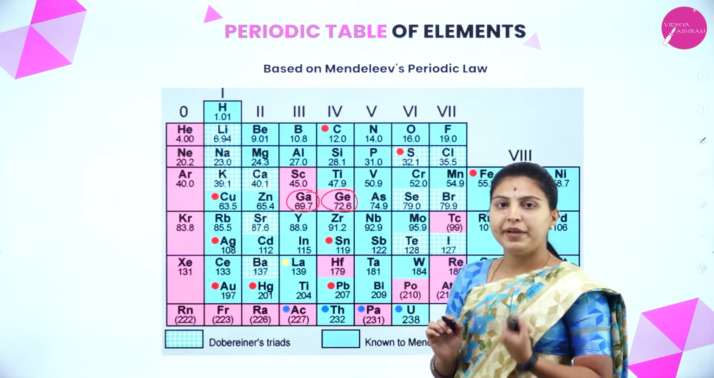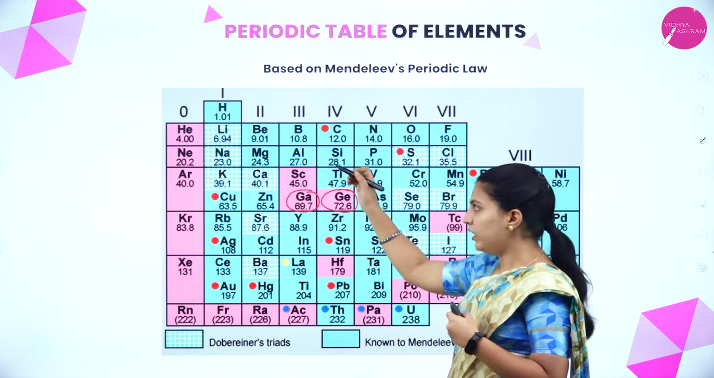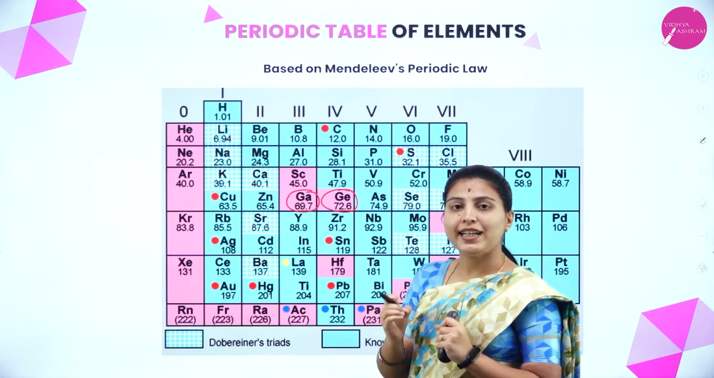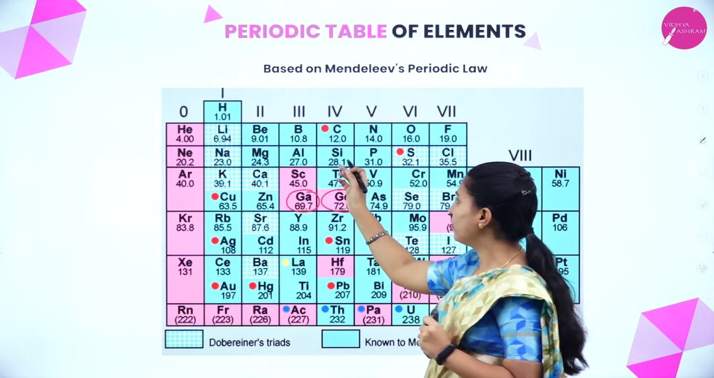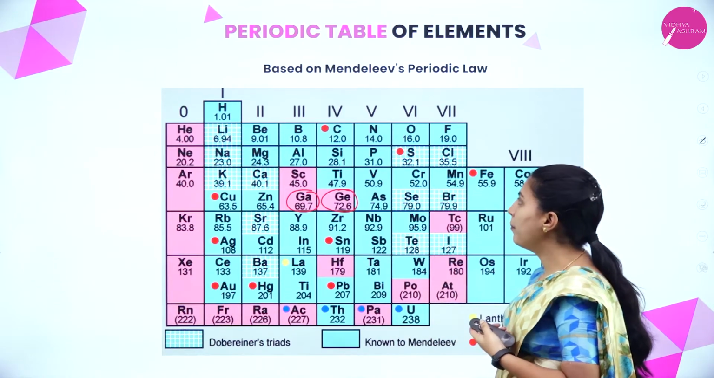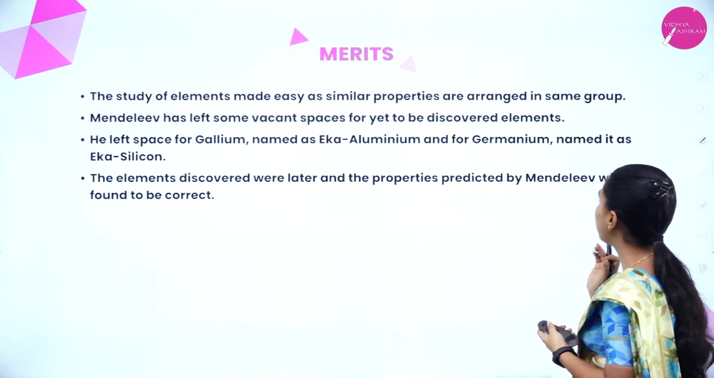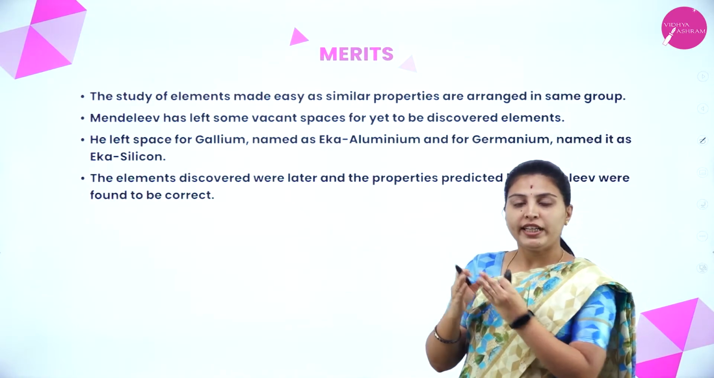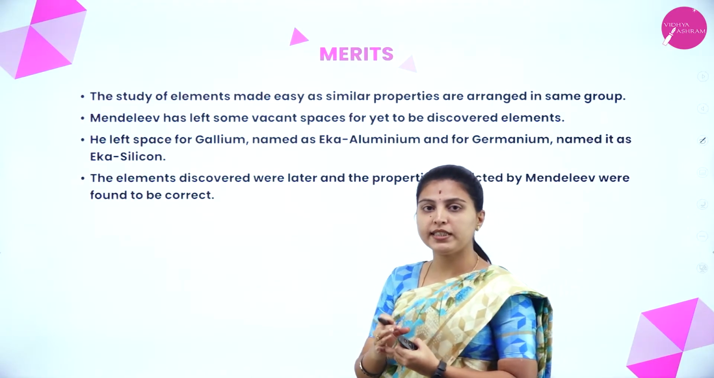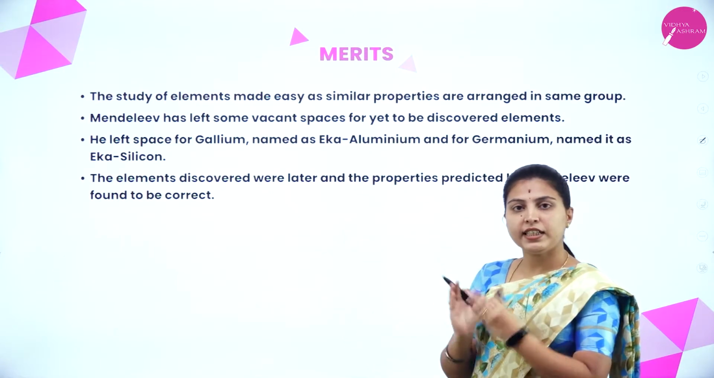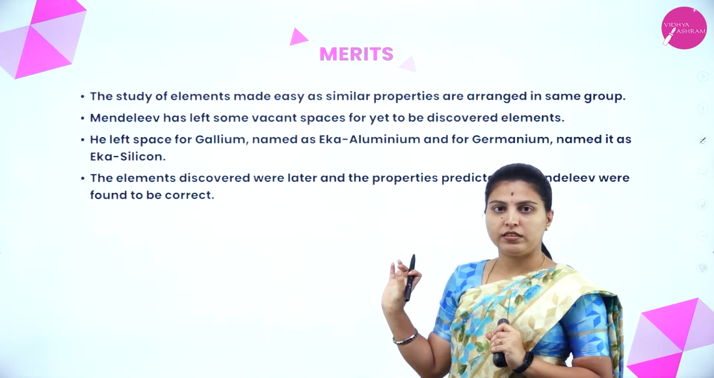This was the merits also we could have told, and why they have been put below aluminium means it has the resemblance or the properties of aluminium and also silicon. We'll see the merits here. The study of elements made easy as similar properties are arranged in the same group. Why has he arranged one below the other? The elements having the same properties will be seen in one group. By seeing that group itself, we can assume that these groups have the same or similar properties.